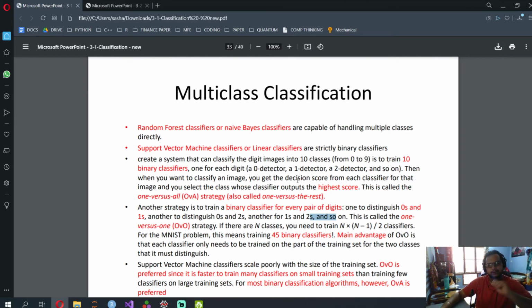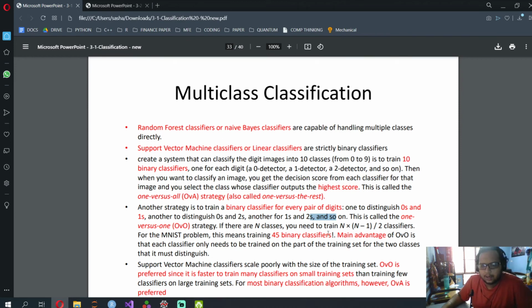This is 1 versus 1, so it's one class versus one class. And to find this number, you just need to sum. The first one has 10 plus 9 plus 8 plus 7 plus 6 plus 5 plus 4 plus 3 plus 2 plus 1. It's a sum of 1 to n, which is n into n minus 1 by 2. So for 10 you get 10 into 9 divided by 2, which is 45. So you get 45 binary classifiers.